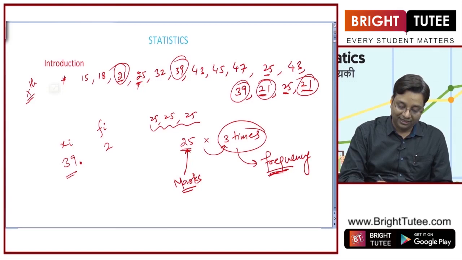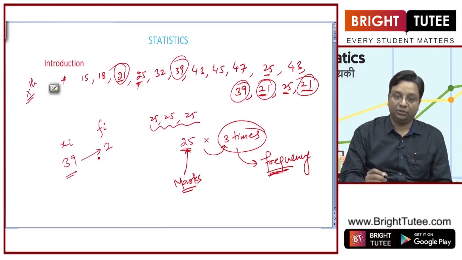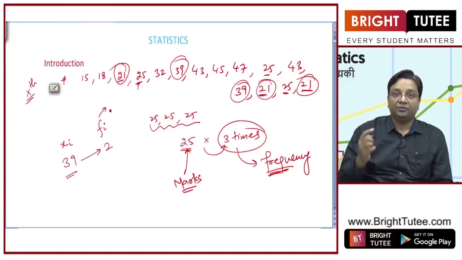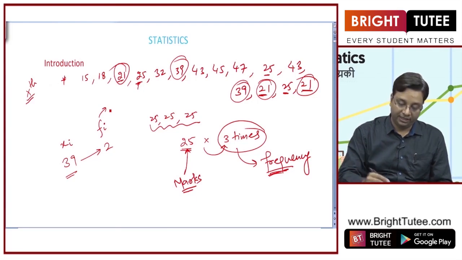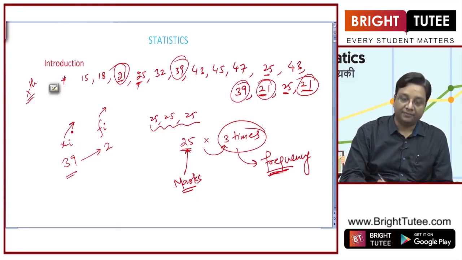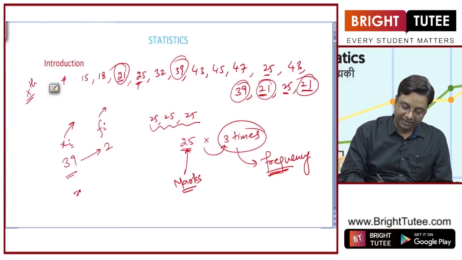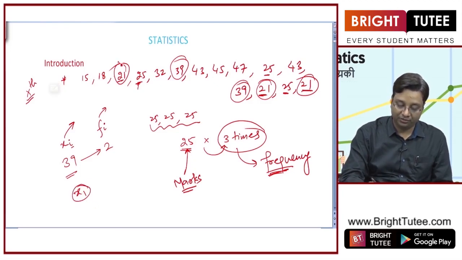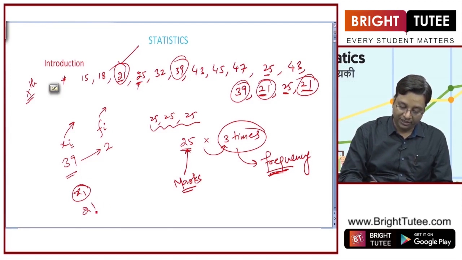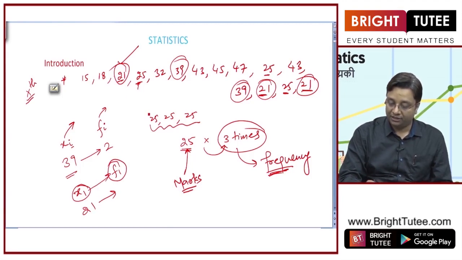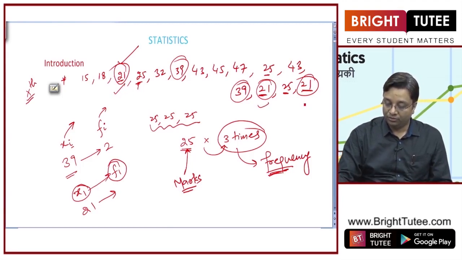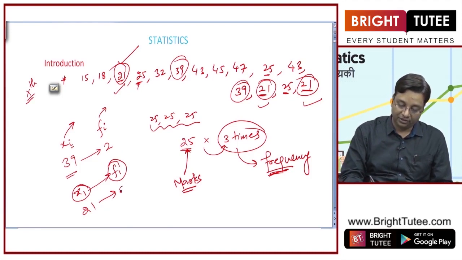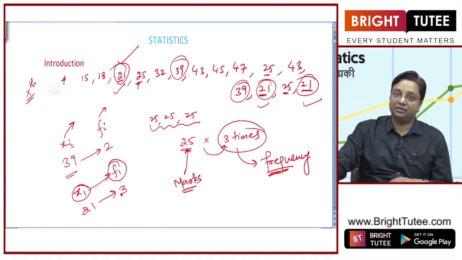So 39 has got the frequency 2. fi means frequency of data, which is xi. For example, if I write x1 here, and x1, let us say in this example, is 21, then what is f1? f1 is the frequency of this data, which is 1, 2, 3. So frequency of 21 is 3.